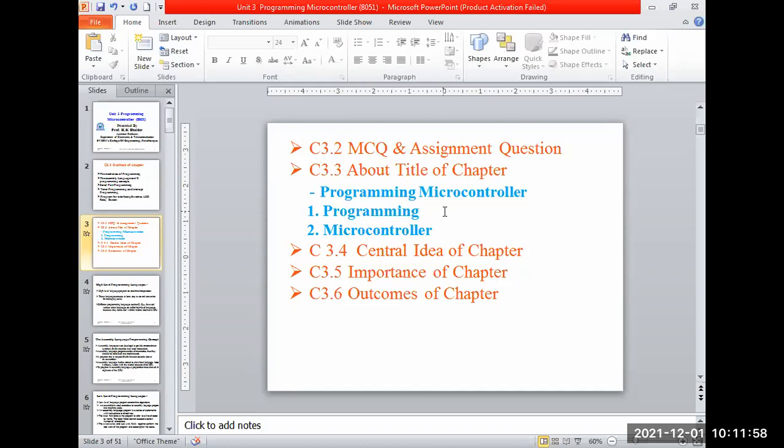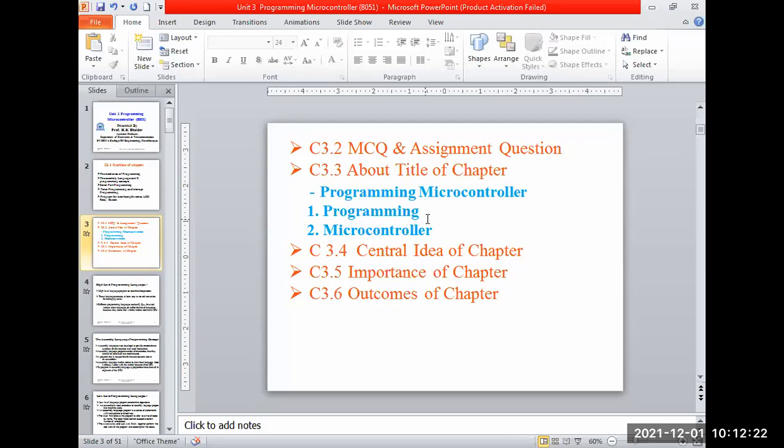If we want to do a simple addition, we have a set of 3-4 instructions that will perform it. So we define programming as a set of instructions, lines or code written for a particular application of the 8051. Understood?